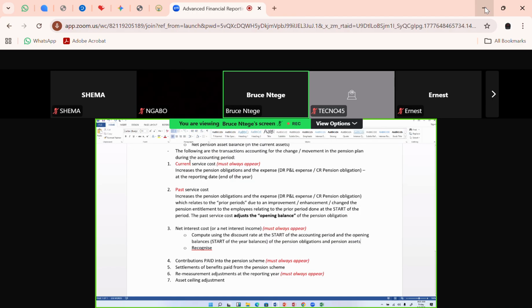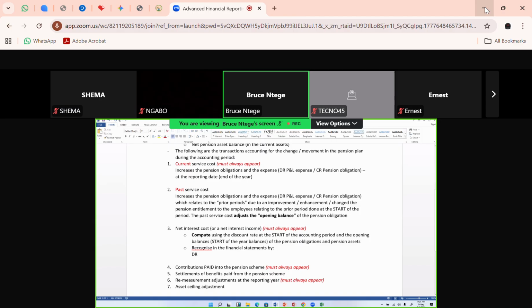Okay, so the moment you've done this calculation, then that amount you've calculated, we go ahead to recognize it. This is recognized in the financial statements by, so this will be the debit and the credit. So you're going to debit the P&L, which is a finance cost.